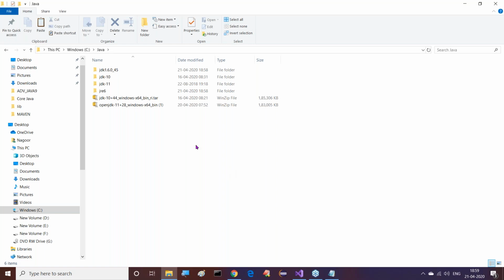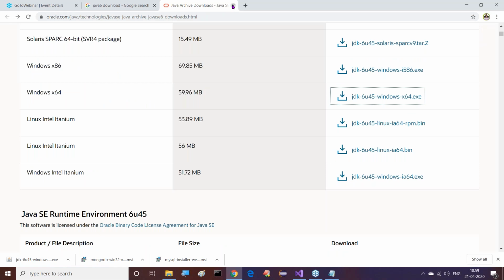Right, guys. Next, now the Java 6 version is installed, sir. After completion of this, I have to go for the Java 7 version installation process. Java 7 version now. Observe this clearly. First of all, let me download the Java version from the internet. Okay, guys, observe this point that I'm telling you.